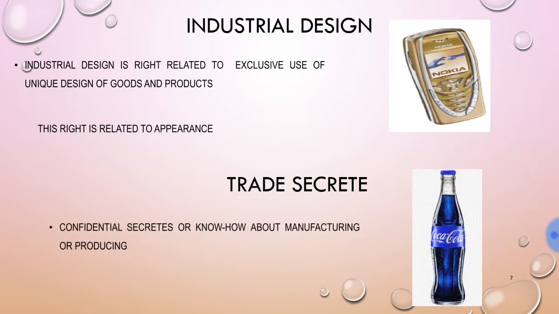Then we will move towards the next intellectual property, and this is trade secret. Friends, trade secrets are those formulas, confidential information, or know-hows about manufacturing or producing any products or goods. These trade secrets are kept secret whenever there is an agreement between the owner of the know-how and any person who wants to manufacture that particular product. They enter into an agreement, and that agreement is called a know-how agreement or trade secret agreement.